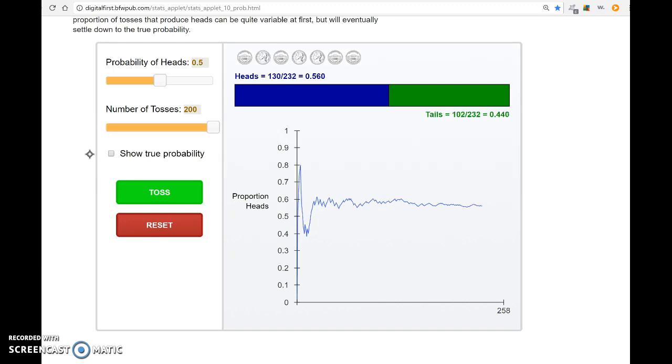let's toss it another 200 times. So this pattern, or lack of a pattern, that was going up and down and very unpredictable in the short term tends to balance out and be pretty predictable in the long run. If I show the true probability, this is a little bit interesting. For some reason, I tended to get a few more heads early on, and it put me significantly above 50%. And the model really hasn't been able to catch back up and get down to that 50%. So you might say, well, geez, that's not 50%, but 200 isn't really enough either.